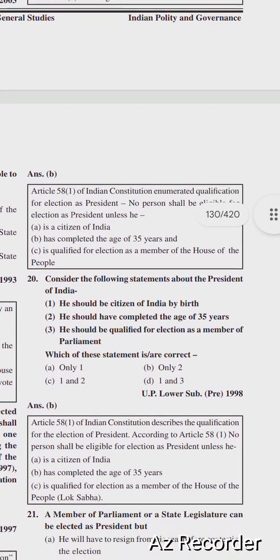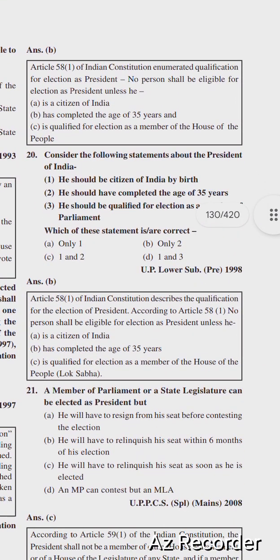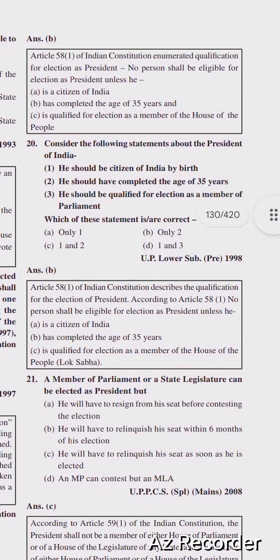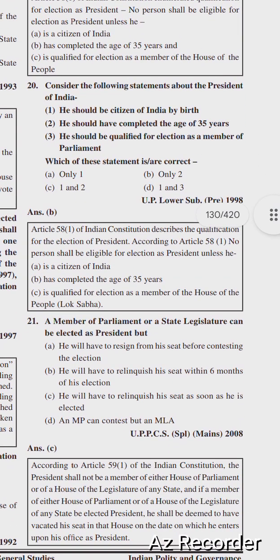Educated. So next question is, consider the following statements about the President of India. He should be a citizen of India by birth. He should have completed the age of 35 years. He should have qualified for election as a member of Parliament. Right option is option number B, only 2. He should have completed the age of 35 years.